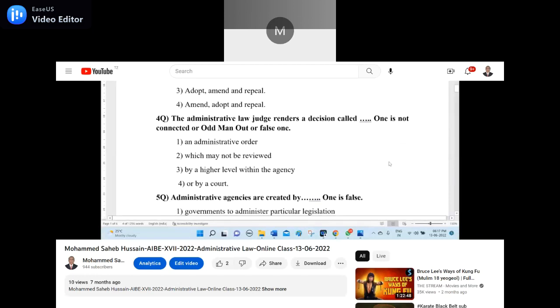I think which may not be reviewed, sir. Yes, yes. The word not should not be there. I put the not to give a confusion to you. So an administrative order which may be reviewed by a higher level within the agency or by a court. So the right answer for the odd man out for the fourth question is second option. Is it clear? Say yes. Yes, sir. Very good.